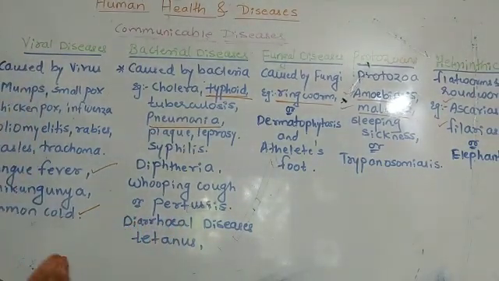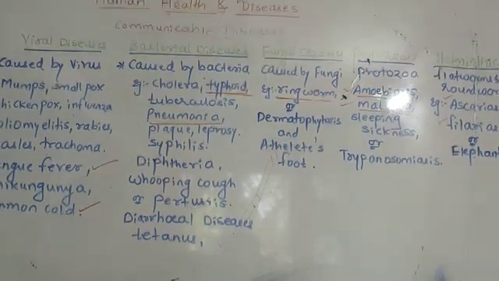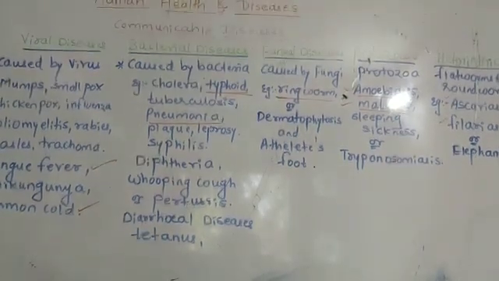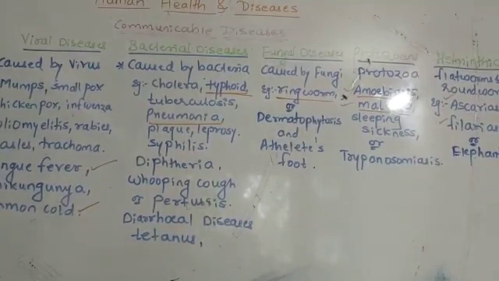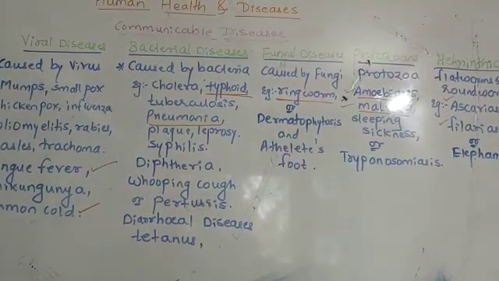So the organism that causes the disease determines which group it belongs to. Once again: viral disease, bacterial disease, fungal disease, protozoal disease, and helminthic disease. Is it clear to all of you? Okay, in the next lecture we are going to continue the other part. Thank you.